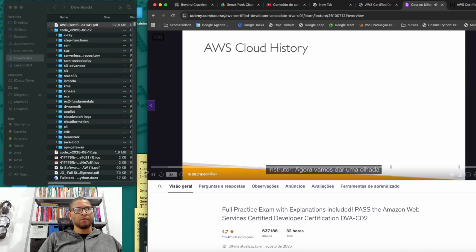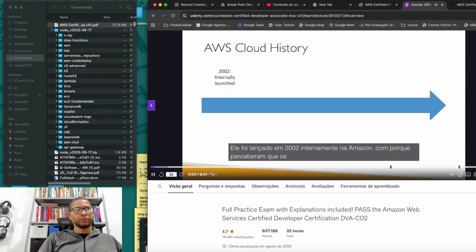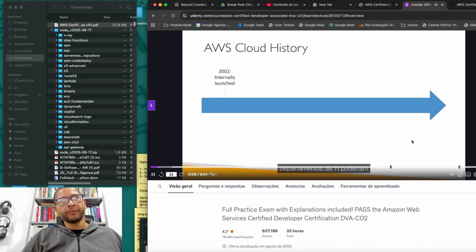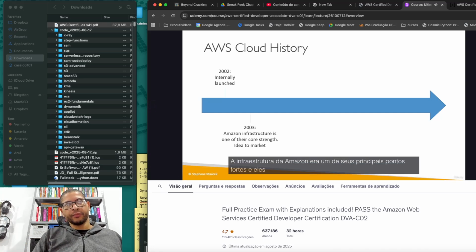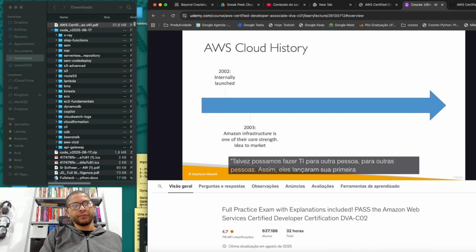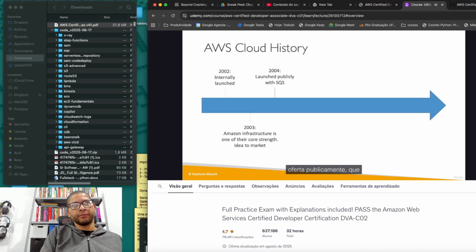Now let's look at the history of the AWS cloud. It was launched in 2002 internally at Amazon.com because they realized that the IT department could be externalized. Their Amazon infrastructure was one of their core strengths, and they said, you know what, maybe we can do IT for someone else, for other people. So they launched their first offering publicly, which was SQS in 2004.